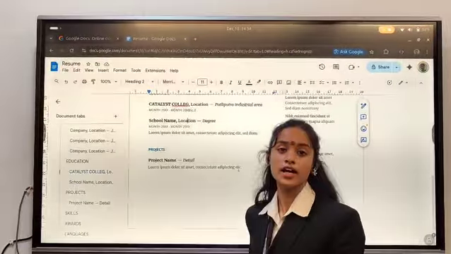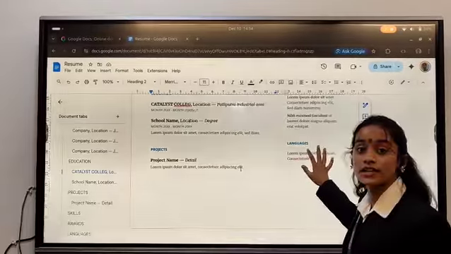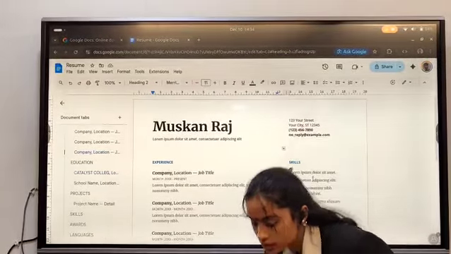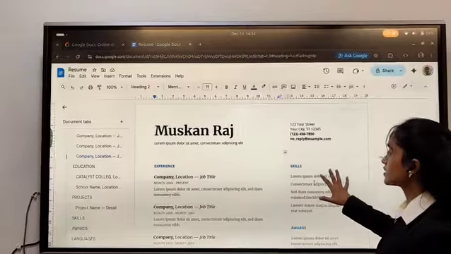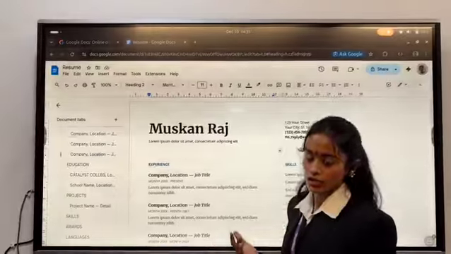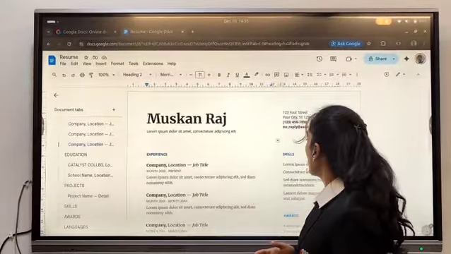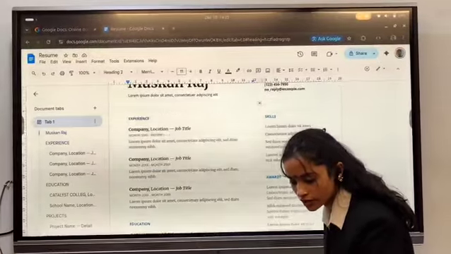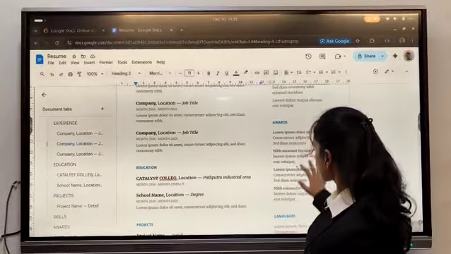The same way, if I have worked on any project, I will add it here. Here are the languages that I know. Here we will write our address. Here are the skills that I know, like I have some little knowledge about C++, advanced Excel and discrete. Here, if I have got any award in school or somewhere I have participated, I will list them here.